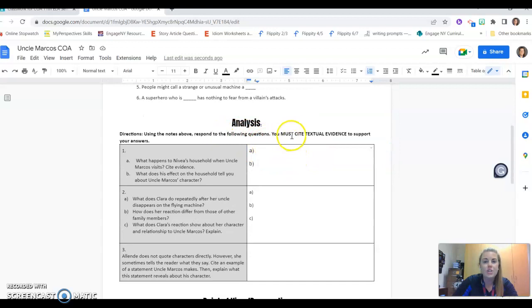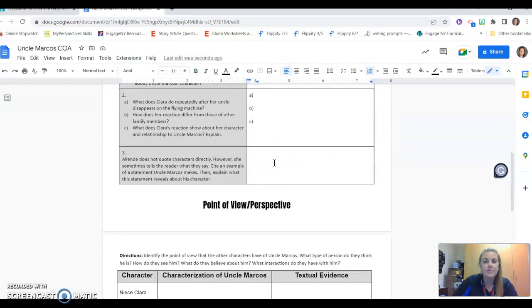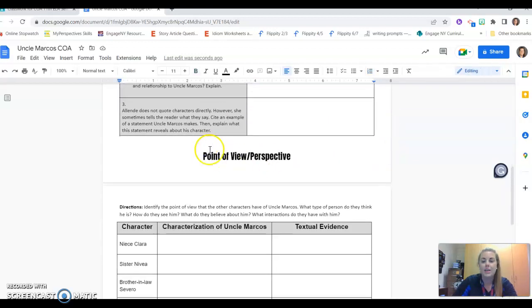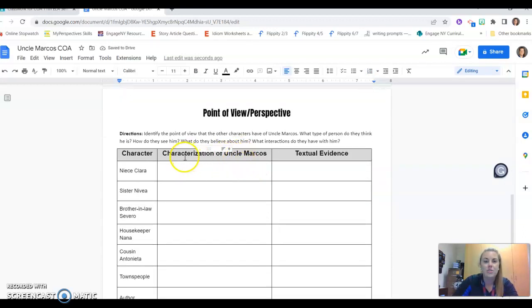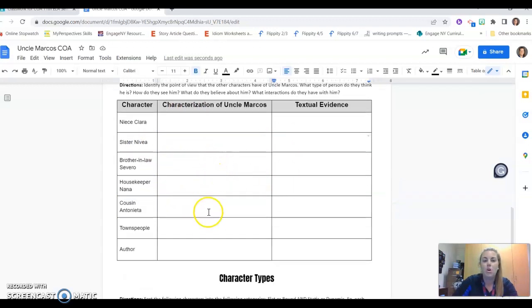There's some analysis questions: cite textual evidence, point of view and perspectives. So we're looking at the characterization of Uncle Marcos. What is niece Clara's impression of Uncle Marcos? What do we learn about Uncle Marcos from how Clara sees him? And then how do you know, what's the textual evidence? And then Nevaeh, sister Nevaeh, how does she see Uncle Marcos? What's her opinion, her perspective of him? And how do we know? All the way down.